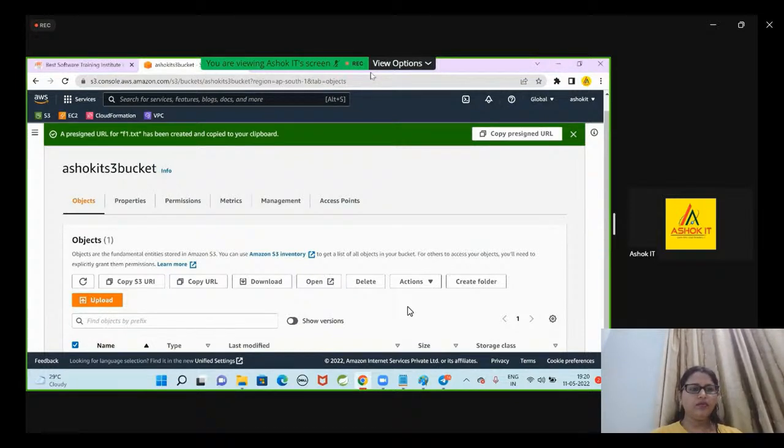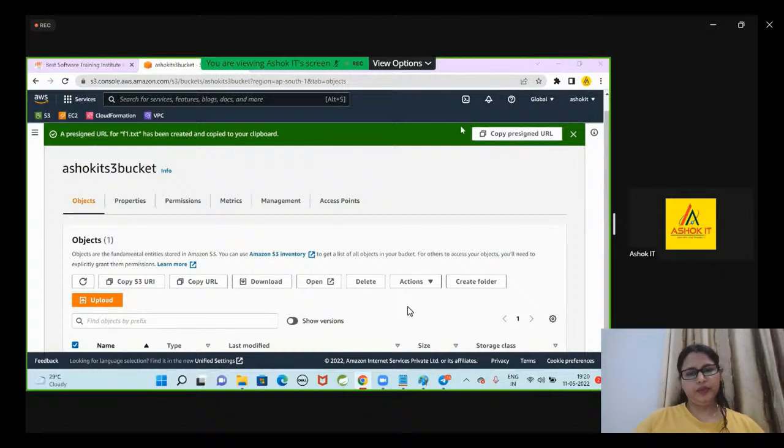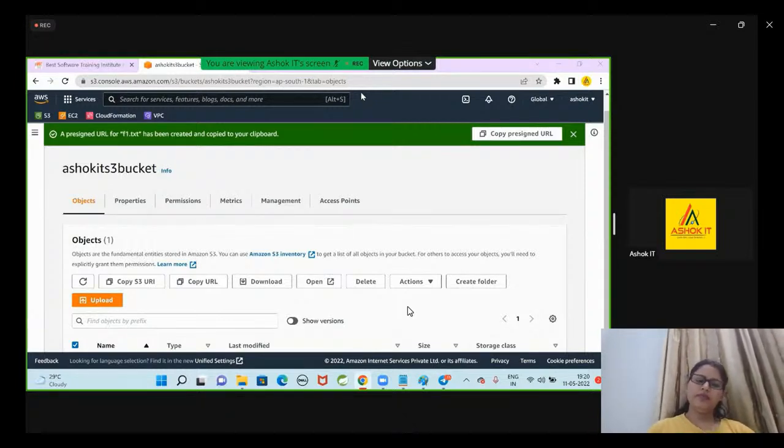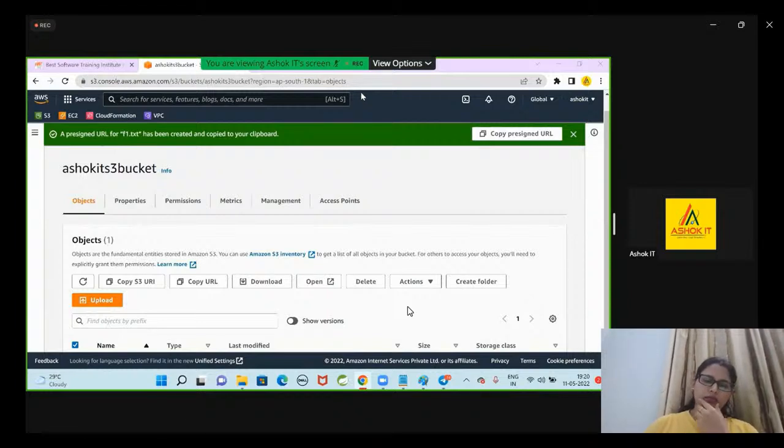Some websites, whenever you register an account, will tell you that you need to confirm your email by clicking on this link. This link is valid only for 24 hours. After the 24 hours, that link will expire. Have you received that kind of email? Yes, that is called a pre-signed URL. In S3, for our object, we can create a pre-signed URL. It means that URL will be available for a limited period of time.